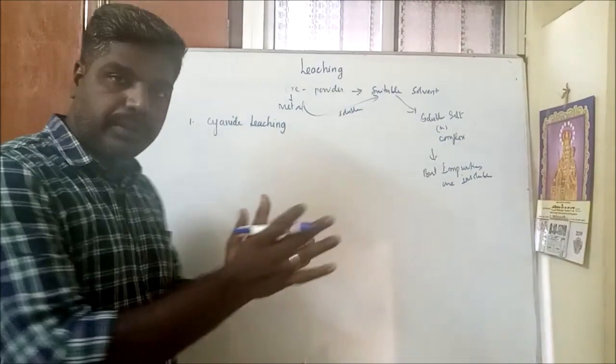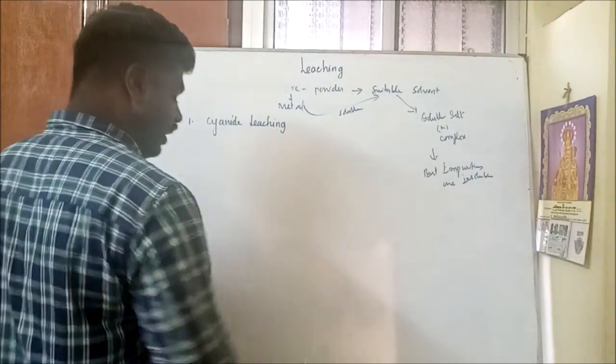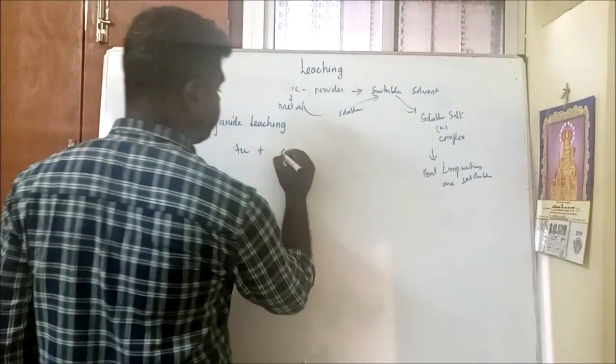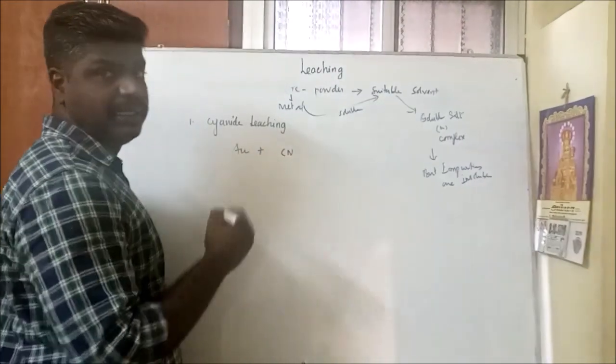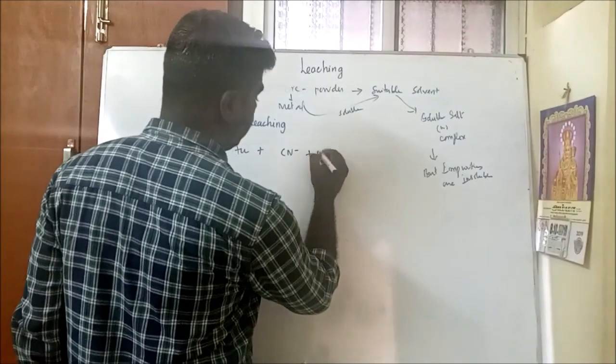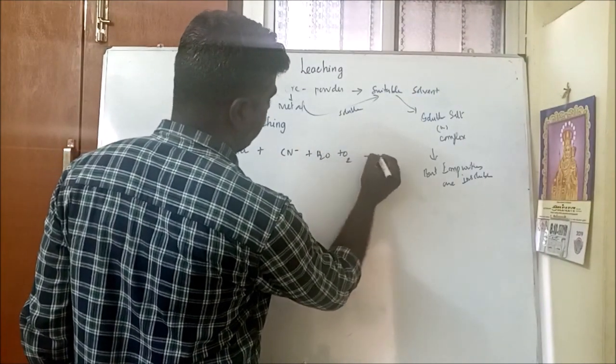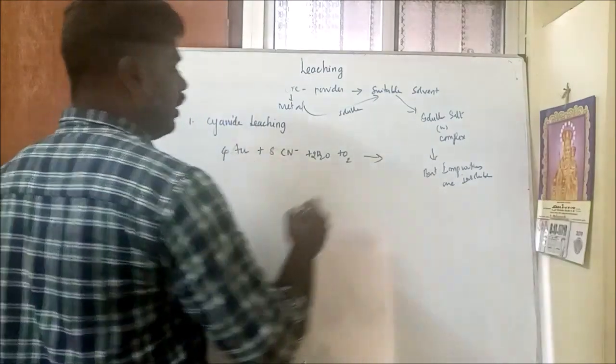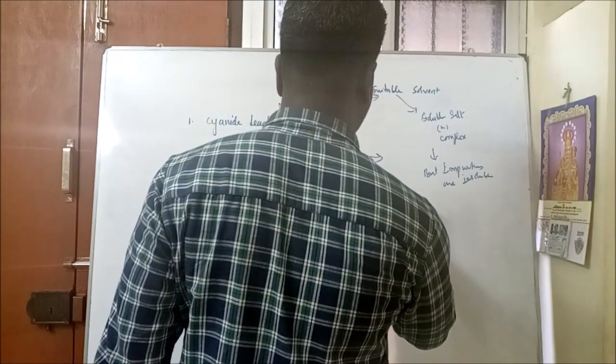What are they called? Suitable solvents. Here, the gold is mixed with the suitable cyanide, then water in the presence of oxygen, and it forms a complex.